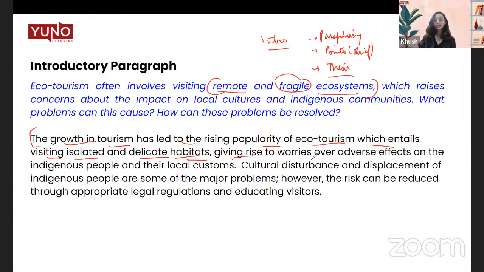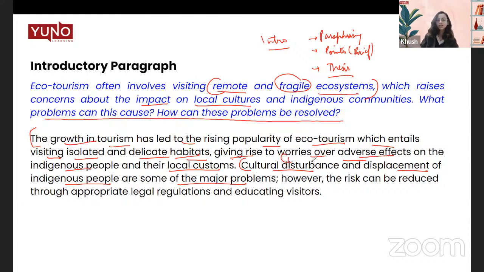Then giving rise to worries over adverse effects. Now, instead of saying the impact, we said adverse effects. Adverse means bad effects on the indigenous people and their local customs. Instead of saying local cultures, we went with local customs. So this is how you paraphrase your question. Now, cultural disturbance and displacement of indigenous people are some of the major problems. Now, see, we were supposed to answer this question. Here is how we have answered this.